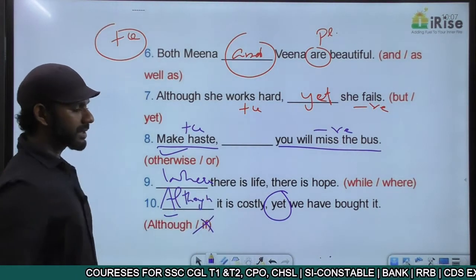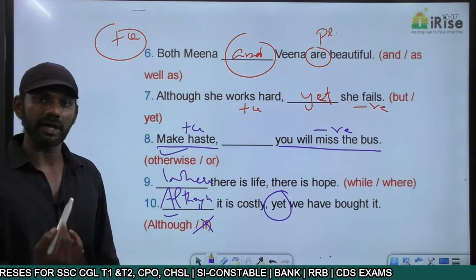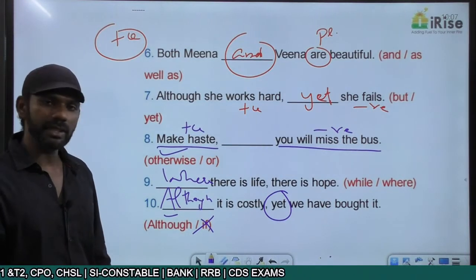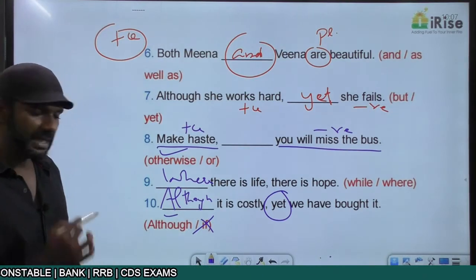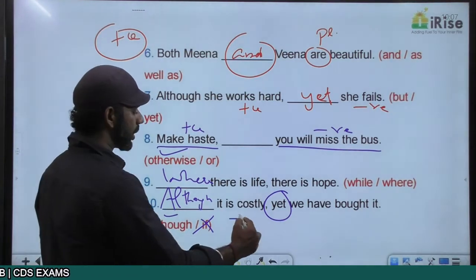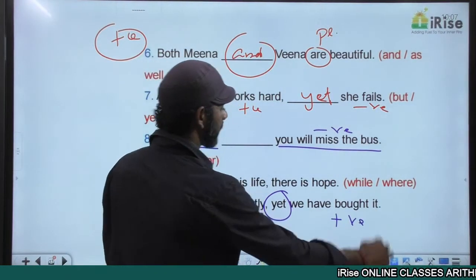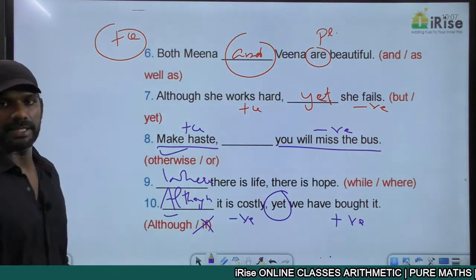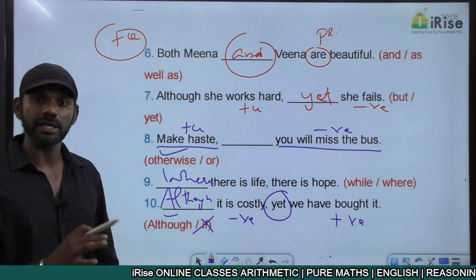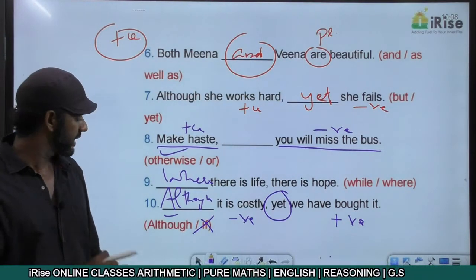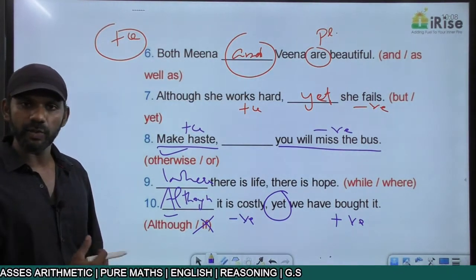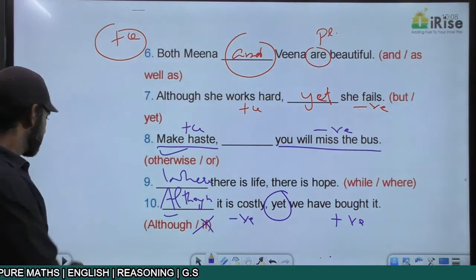So one idea must be negative, the other idea must be positive, undoubtedly. Although it is costly, yet we have bought it. In this context, it is costly becomes a negative idea. We have bought it becomes a positive idea. That is contextual meaning and identifying the charge based on the context.